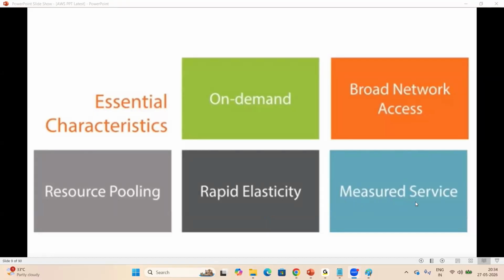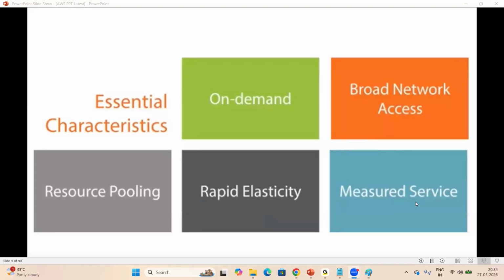Next one, measured service. Whatever servers we are using in cloud, those are measured. How many hours we are using, for that usage we have to pay the bills. For example, I'm using a server from 9 a.m. to 6 p.m. daily. For that 9 hours, I have to pay the bills, right? Or else I'm using a server daily 1 hour. For that 1 hour only, I have to pay the bills, which is nothing but pay as you go model.